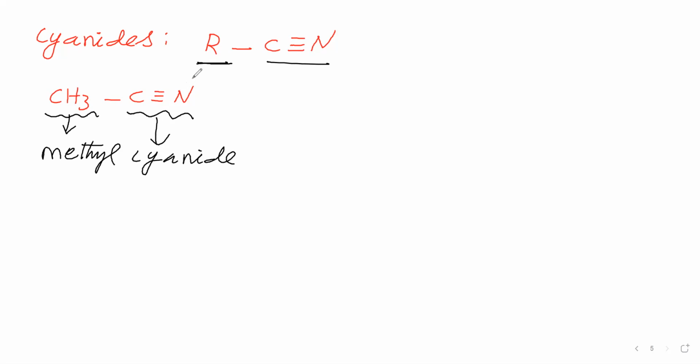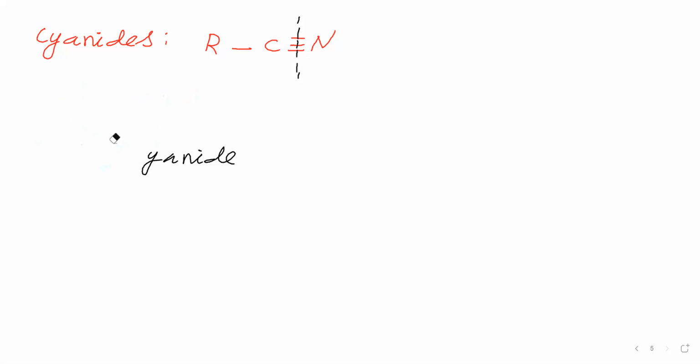Next, we can give another name for this one. Convert this into the respective carboxylic acid. Why do we have to convert this into the respective carboxylic acid? Because first we will take it, then we will see. For the respective carboxylic acid, in the CN, break the triple bond like this. The left side, what is there, you take as it is. R single bond C, you write in the form of a carboxylic acid. This C you make into a carboxylic acid. This N is ammonia; you make it ammonia.